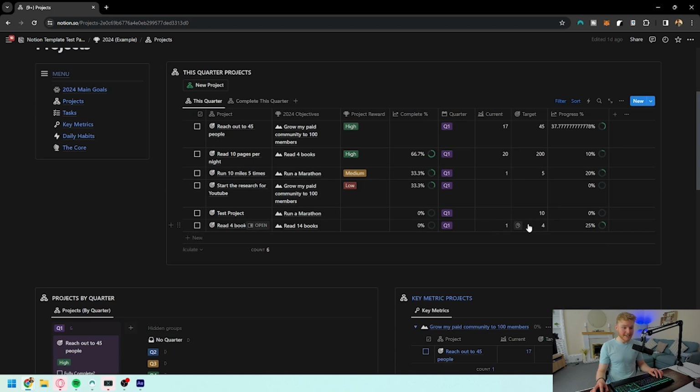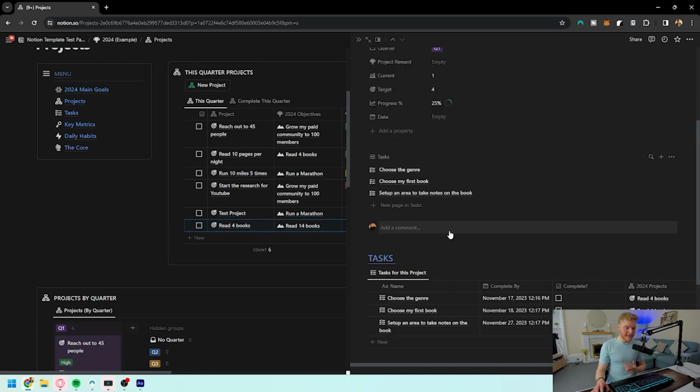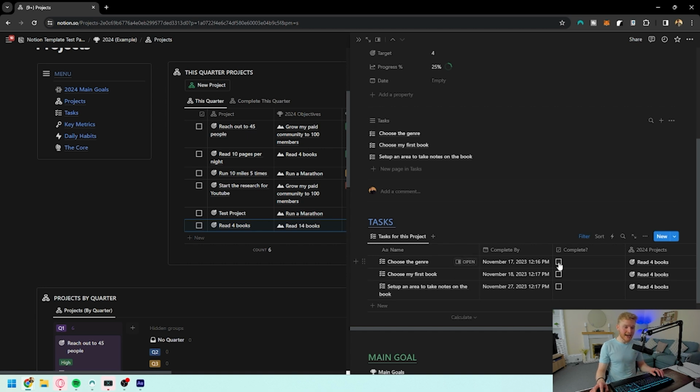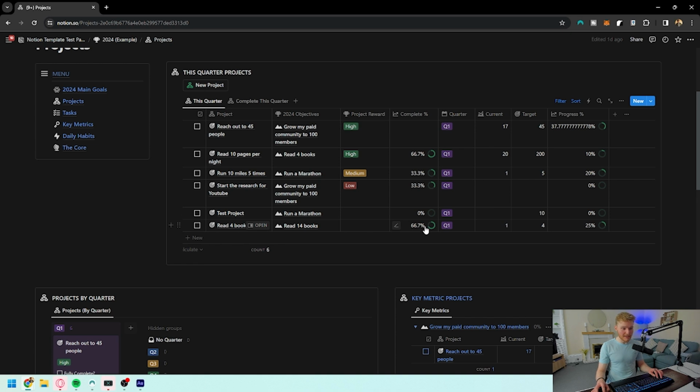We can see it's the exact same here. If we actually get to the Monday and I manage to complete 2 of the tasks, I can then select that I've completed 2 of these. And we can now see that the actual percentage for the project is at 66.7%. This means we can see different variations of what we're wanting to do.